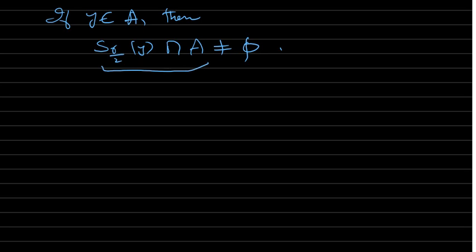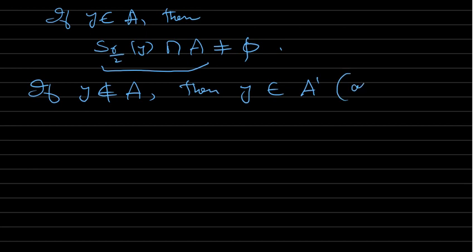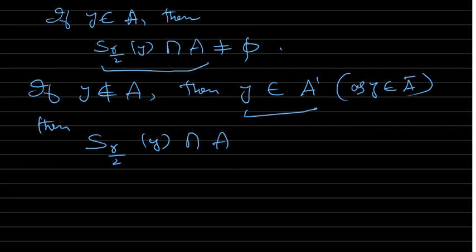Now if Y is not in A, then Y must be in A derived, because Y is in A closure. Since Y is the limit point, every open sphere with center at Y must intersect with A. So obviously this holds, as S R by 2 Y intersection A is non-empty.